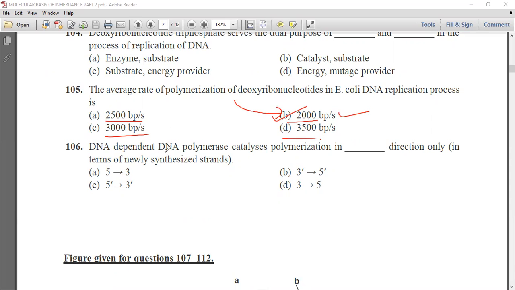Next question is DNA dependent DNA polymerase catalyzes the polymerization in dash direction only in terms of newly synthesized strands. Now we know that DNA dependent DNA polymerase catalyzes the polymerization in the 5' to 3' direction only. So option C is the correct answer.